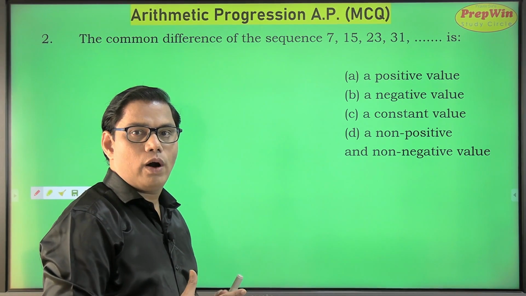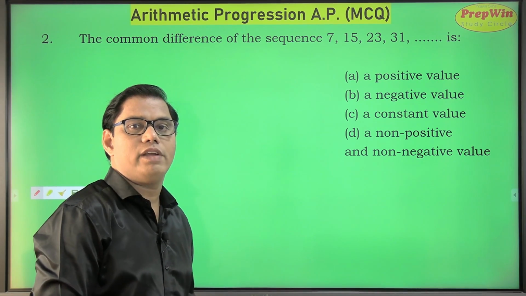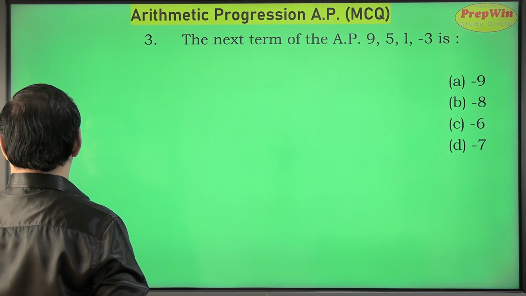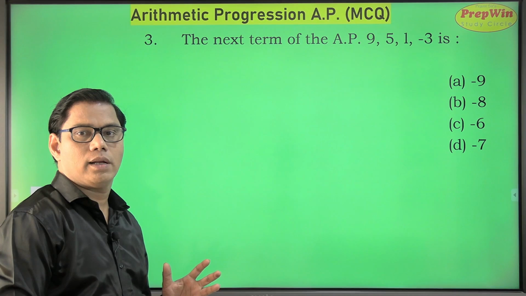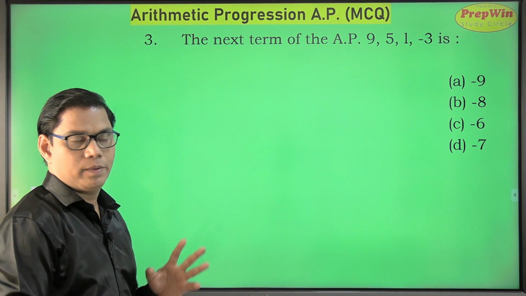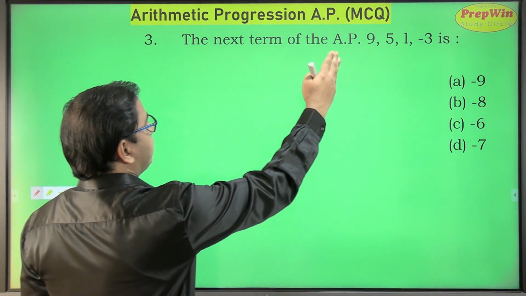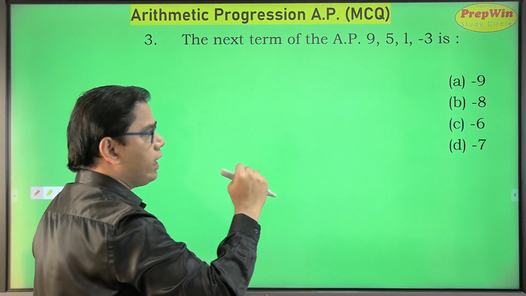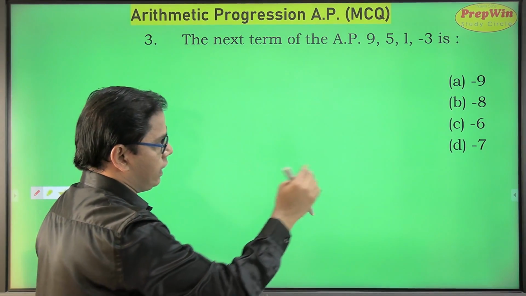As yet we have not come across any threatening or scary problem, or even a problem where we are using a formula. So we go to question number 3, and in this question we have to find out the next term. A good question. This question has the potential to find a place in the board examination. So here we will use the formula. So the next term of this AP. The AP is in decreasing order, we already have a negative number. So we know that the next number we are going to have is a negative number.